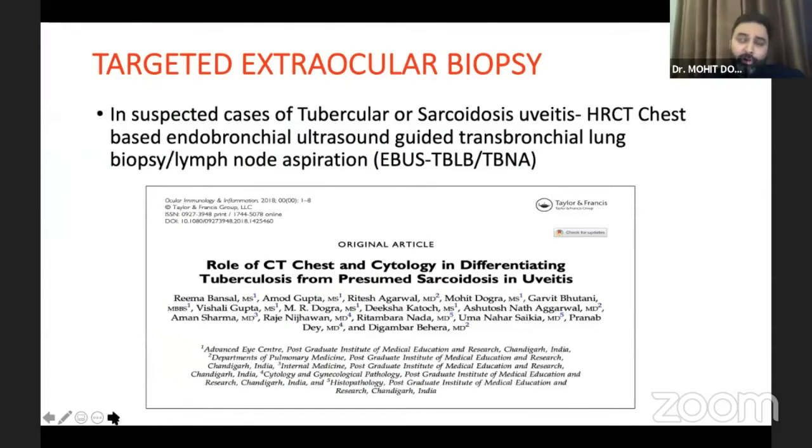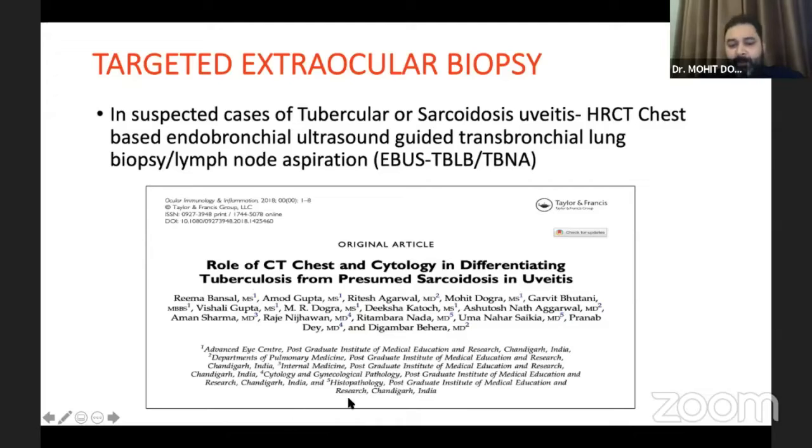So targeted extraocular biopsy. Typically, without too much ado, if you suspect clinically tubercular or sarcoidosis, because both these entities require different treatments and long-term therapy, then you get a good quality CT scan of the chest done. Based on that, for confirmatory diagnosis, there is EBUS TBNA, which is endobronchial ultrasound guided transbronchial lung biopsy or lymph node aspiration.